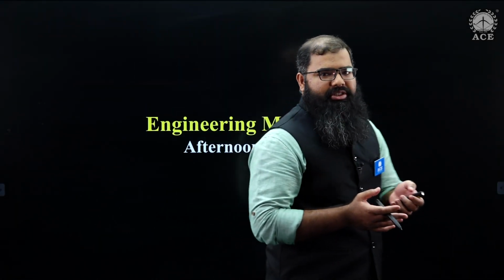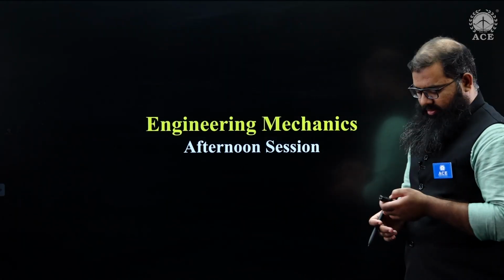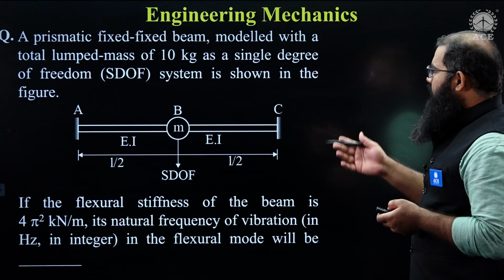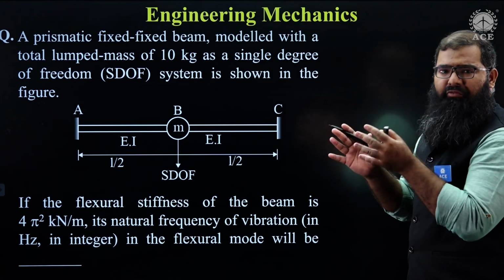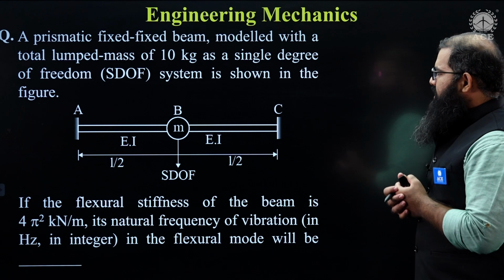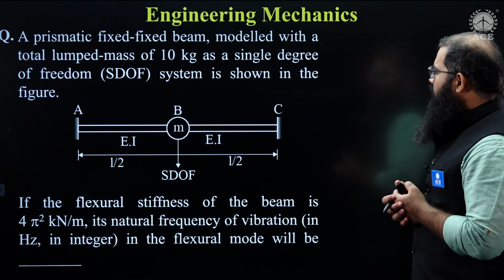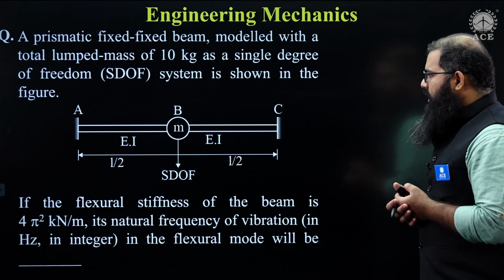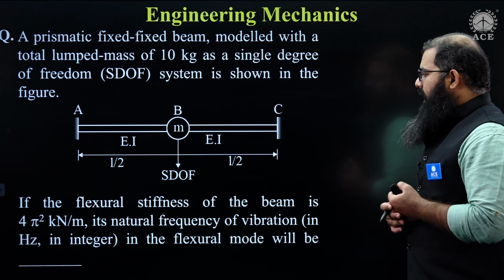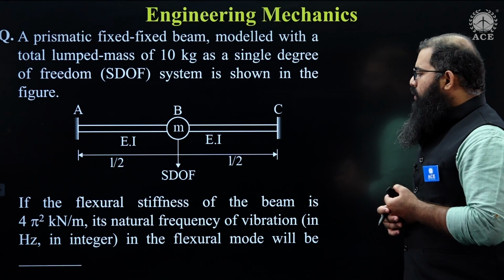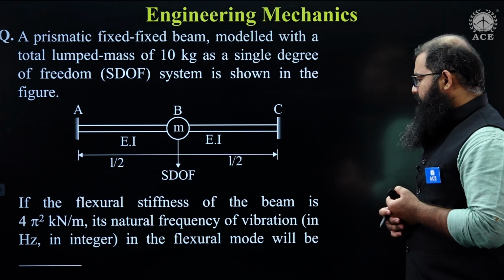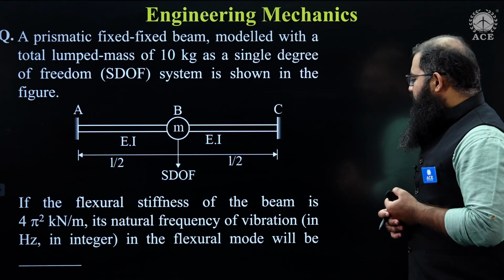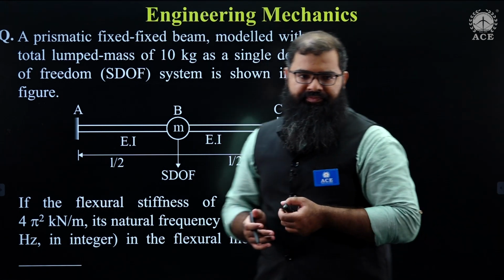Hello, let us start questions on engineering mechanics from afternoon session. Two questions have come, both on vibrations. The first question over here, very simple, direct formula based question. The question says a prismatic fixed beam modeled with a total lumped mass of 10 kg as a single degree of freedom system is shown in the figure. If the flexural stiffness of the beam is 4 pi square kilonewton per meter, its natural frequency of vibration in hertz in integers in the flexural mode will be equal to how much?